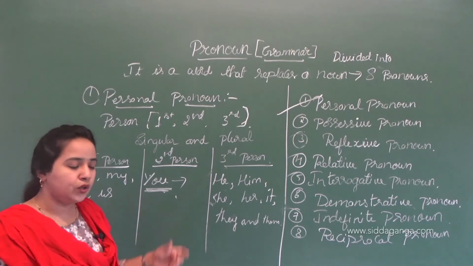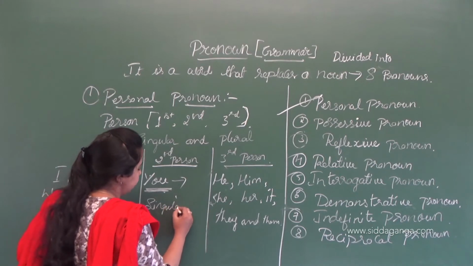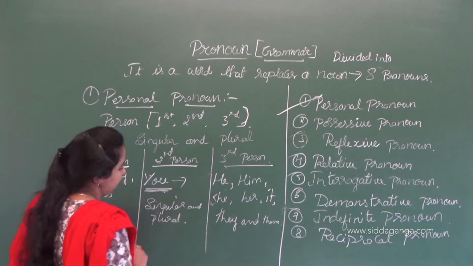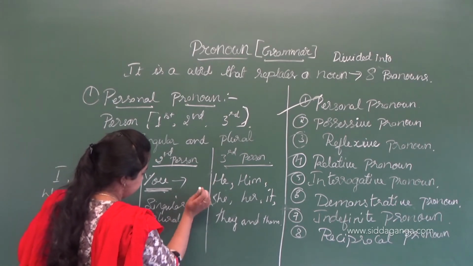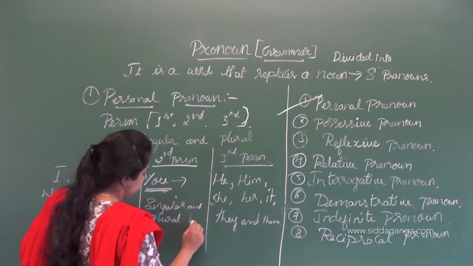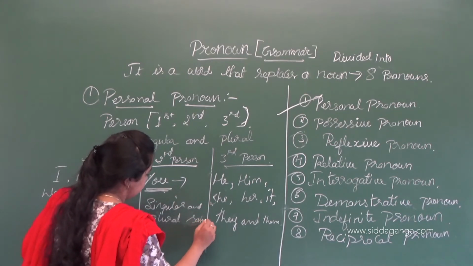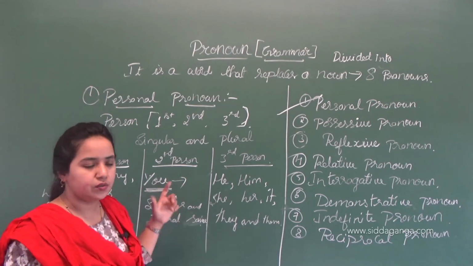It is the same for singular and plural. Singular and plural are the same, that is you.